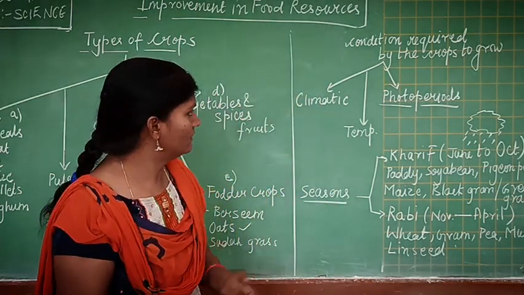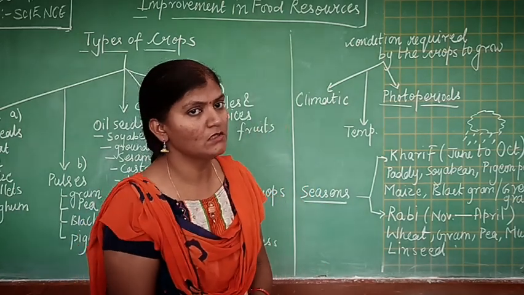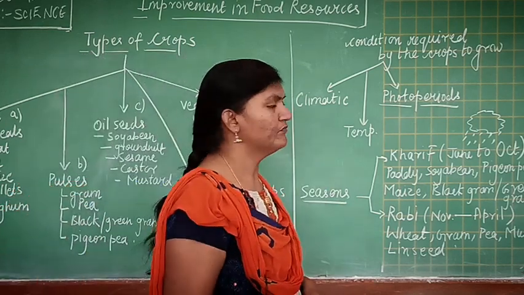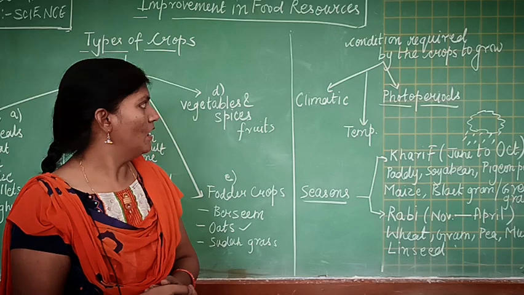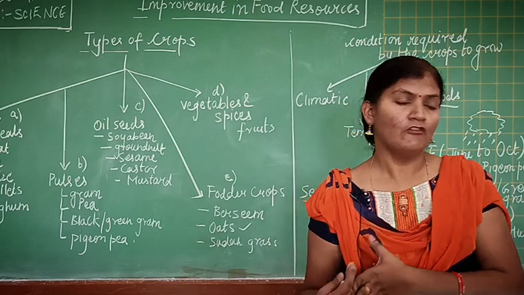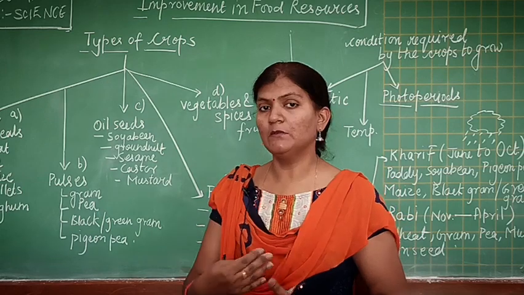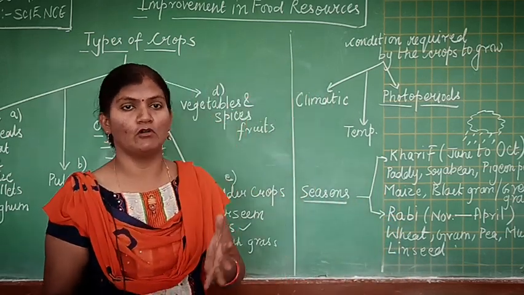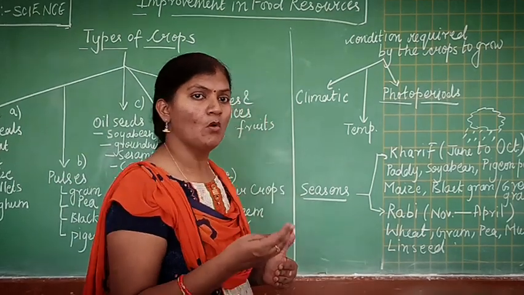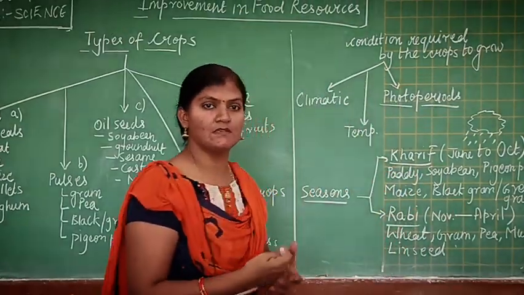So students, we have seen the three conditions which are required for the growth of plants. One is the climatic condition, which can involve moisture, humidity, then temperature, and the third one is photoperiod. Depending on the conditions required by a crop to properly grow, we basically have 2 seasons in India. There can be 3 seasons, but India normally follows 2 seasons. We'll see what are the names of the 2 seasons. One is the Kharif season and the second one is known as Rabi season.